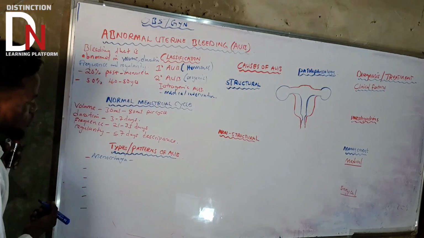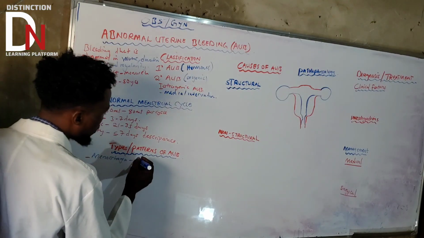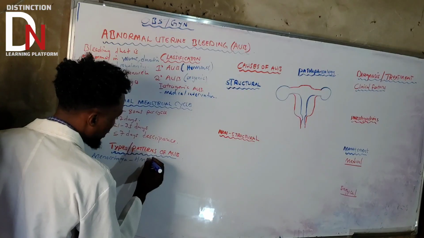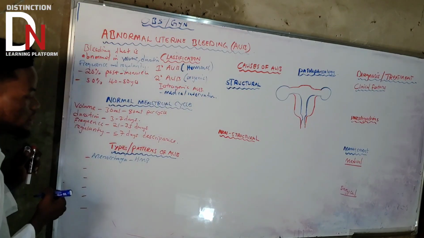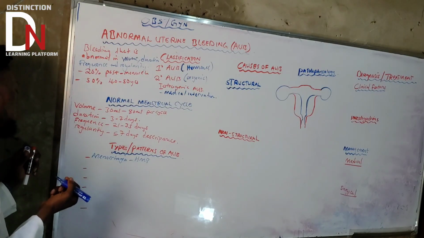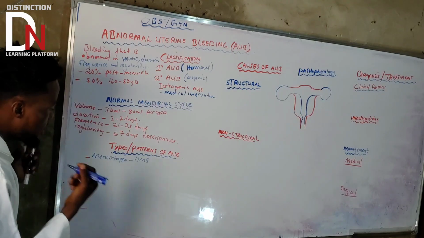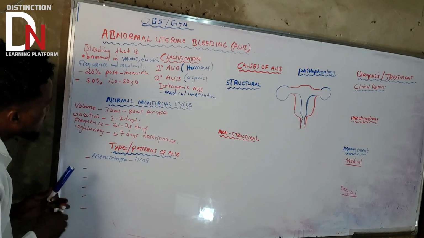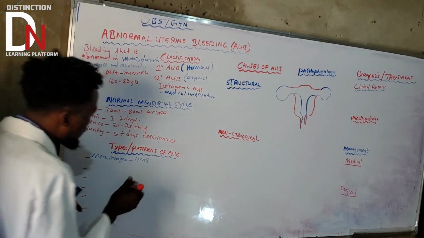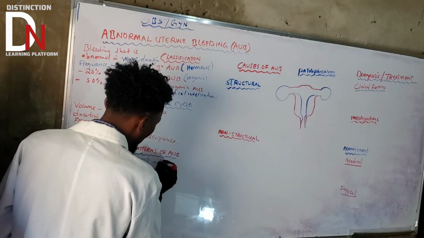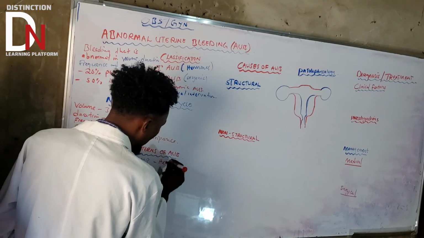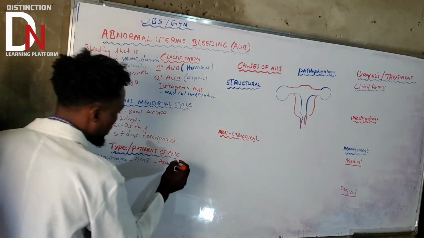Menorrhagia was initially called HMB, heavy menstrual bleeding. Previously it was called HMB, but basically what does it mean? It means that you have heavy bleeding.